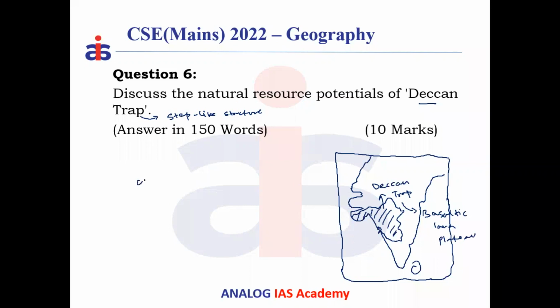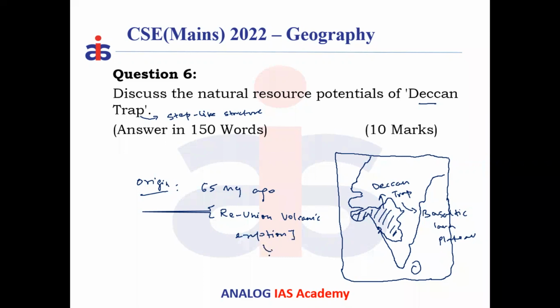So, the origin or formation of the Deccan Plateau: once India was located, due to plate tectonic movement and continental drift, around 65 million years ago, in the late Cretaceous phase, India was located near present Madagascar. And at this location, there was a volcanic hotspot called what? The Reunion hotspot. It's a volcanic hotspot which erupted many number of times, resulting in cooling and solidification and forming this trap-like structure.